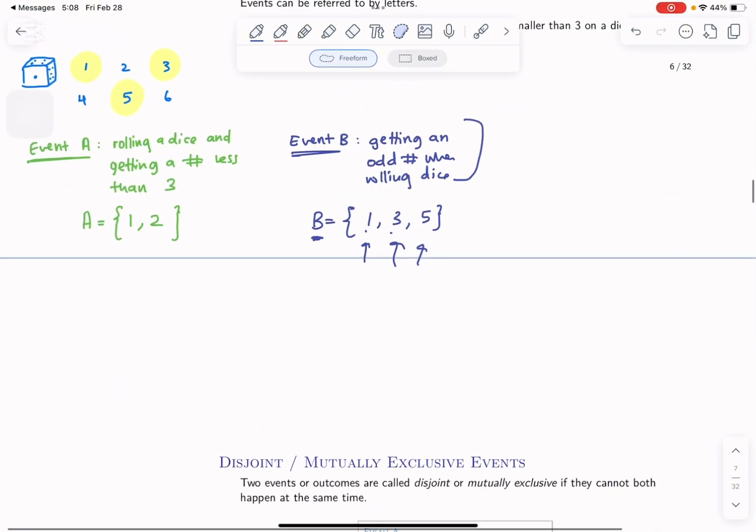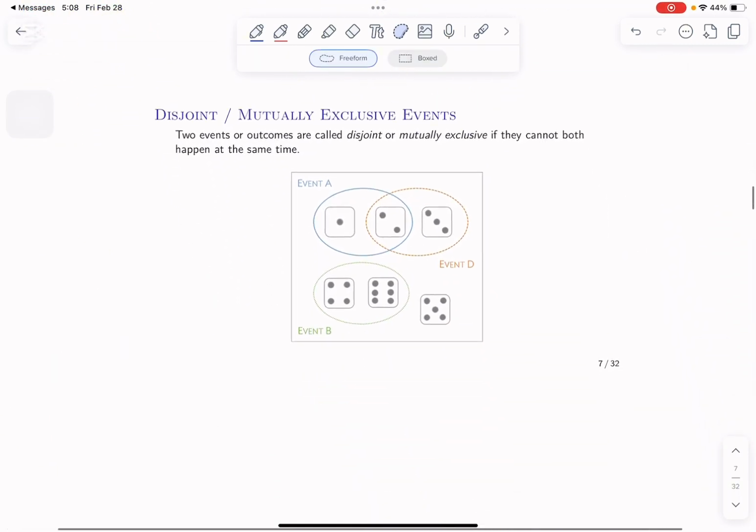Okay, so here if we go to this example, we talked about disjoint and mutually exclusive events, and we said these are events that only have one outcome. We can't roll a dice and get a 1 and a 2. You're rolling a dice, you're either getting a 1 or a 2 or a 3 or a 4 or a 5 or a 6. Okay? So they're basically doing their own events, and based on that they drew the circles.